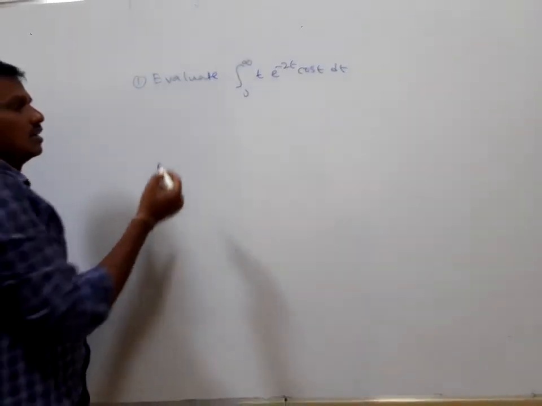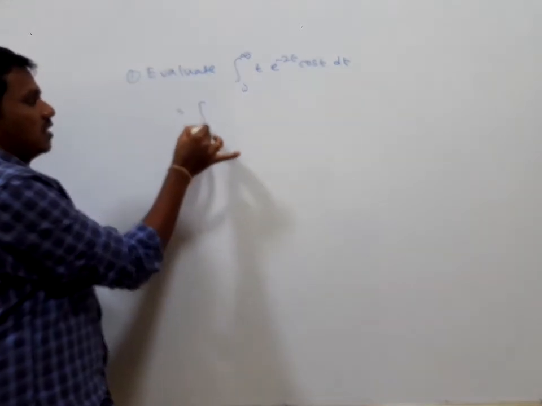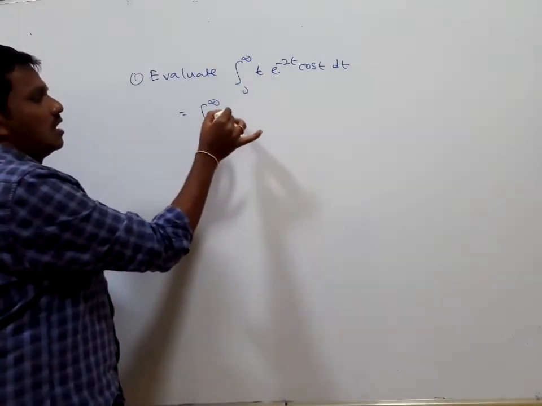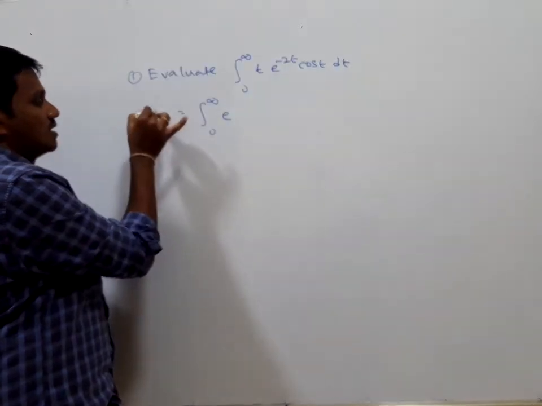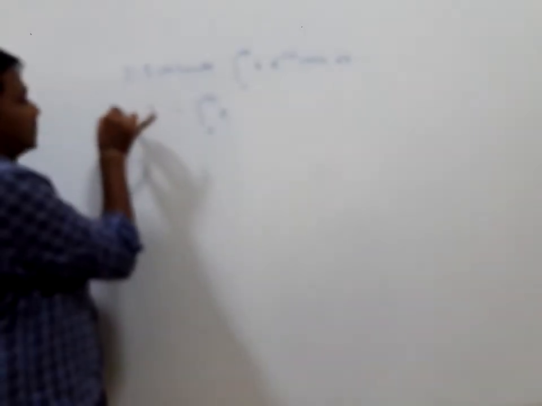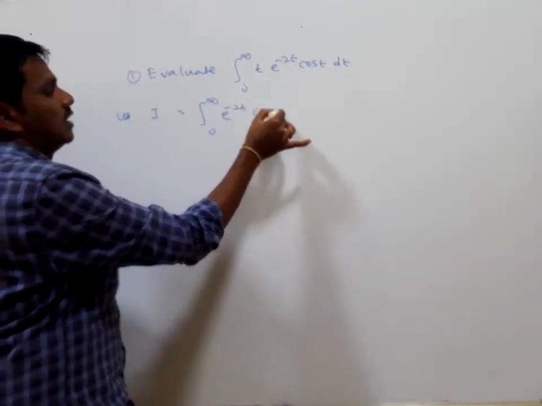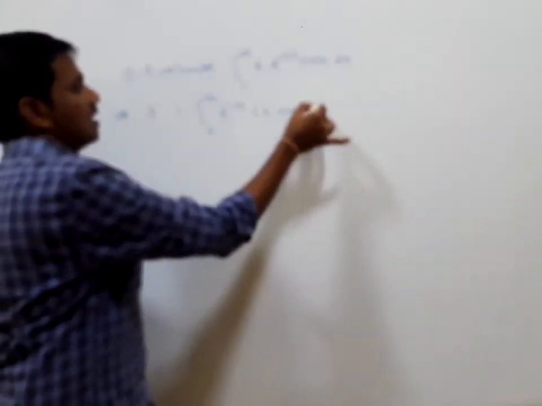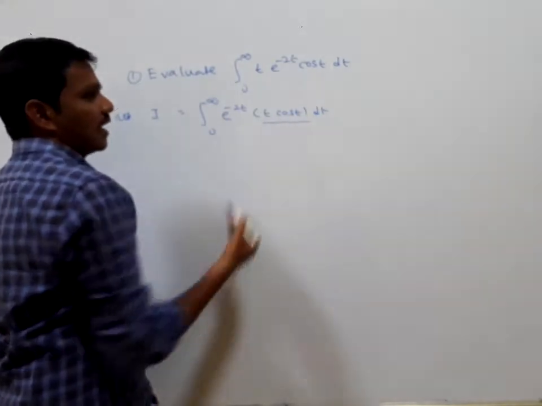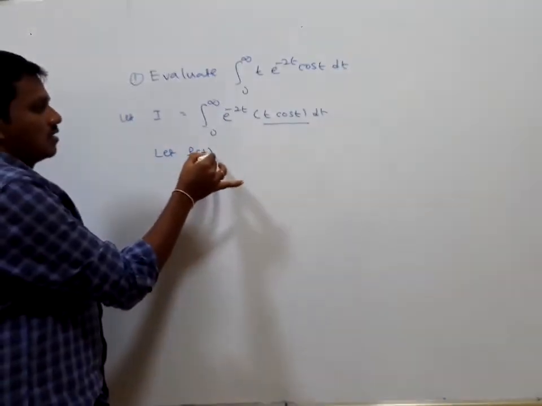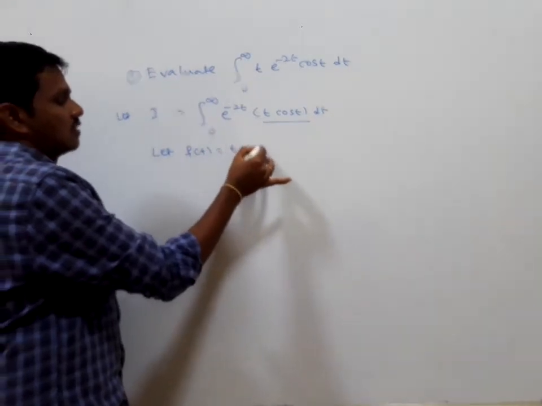So I am going to write this as the integral from 0 to infinity of e to the power of minus at into f of t. Here I is the integral of e to the power of minus 2t times t cos t. You will get the clarity. Let f of t be equal to t cos t.